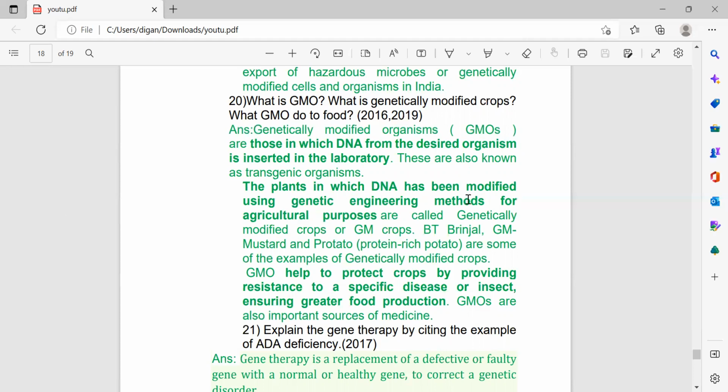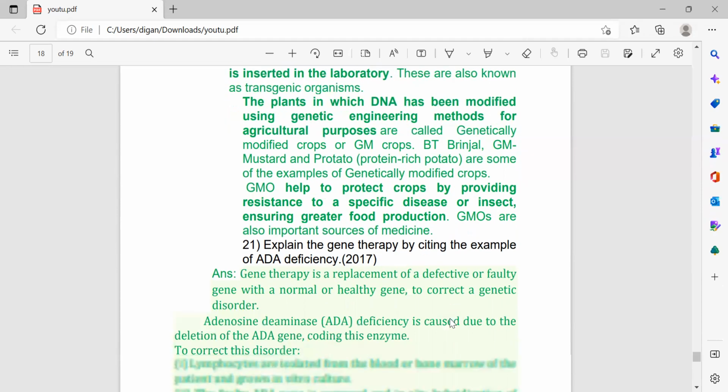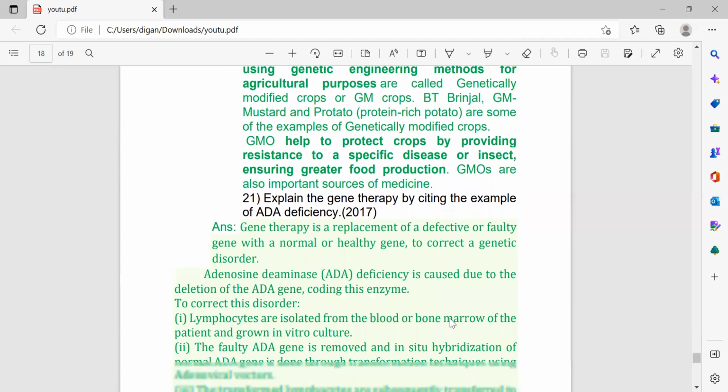The plant in which DNA has been modified using genetic engineering methods for agriculture purposes is called a genetically modified crop or GM crop. Examples are BT brinjal, GM mustard, etc. GMOs help to protect the crop by providing resistance to a specific disease or insect, ensuring greater food production. GMOs are also an important source of medicine.